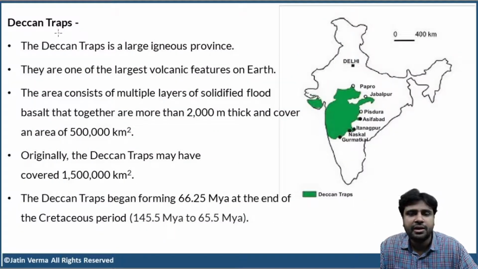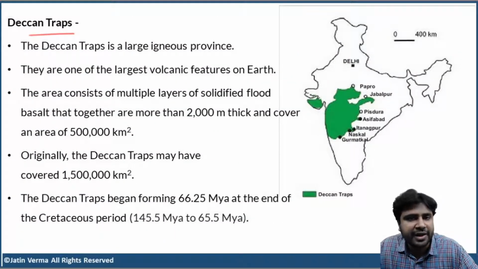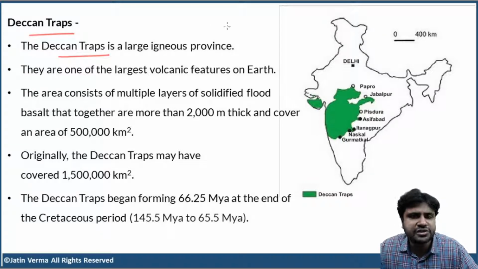Now, let us try to understand what are Deccan Traps. This entire region that is marked in green belongs to Deccan Traps. Deccan Traps is one of the largest igneous provinces on the entire planet Earth. That means this entire area is covered with igneous rocks.